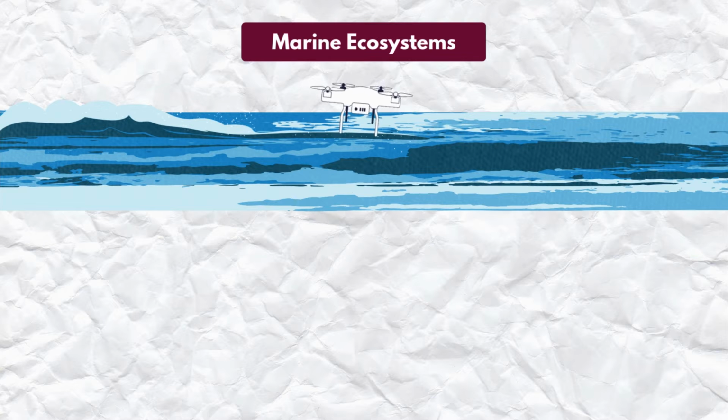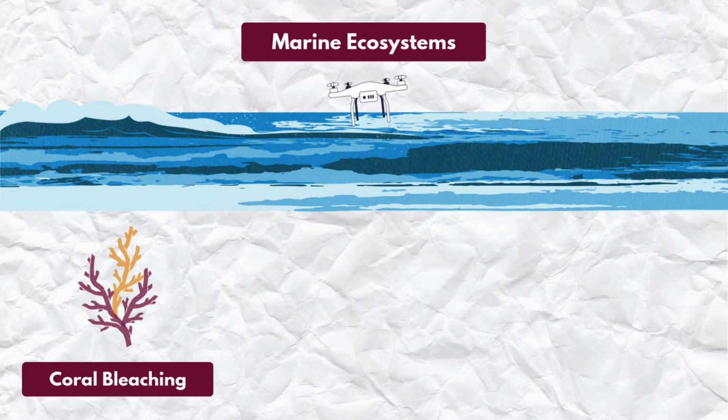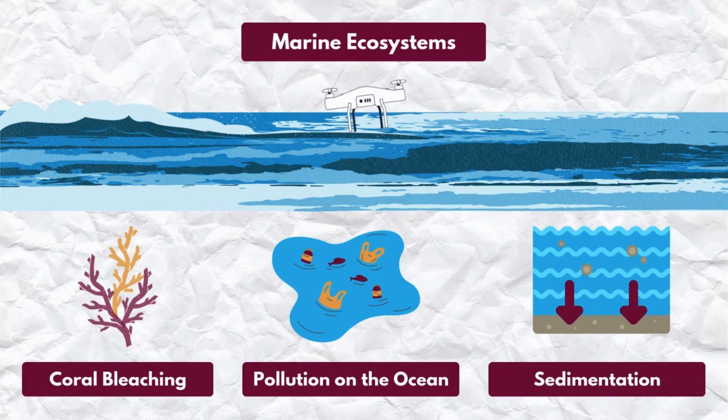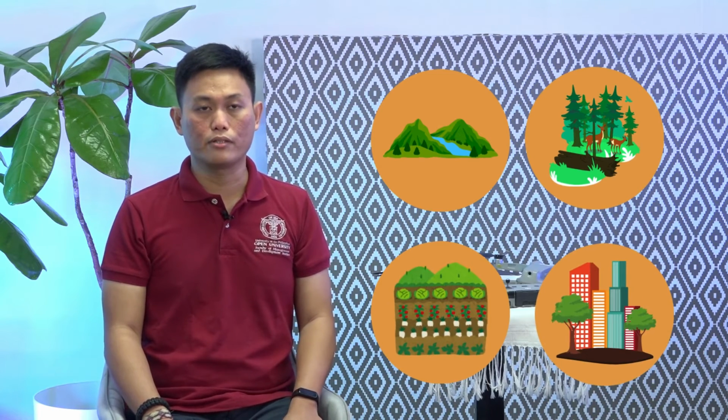Same goes with marine ecosystems. We can see how the corals are being bleached. We can see pollution on the ocean. We can also see sedimentation. Same goes for other types of ecosystems, either upland, terrestrial, agricultural, or even urban ecosystems.